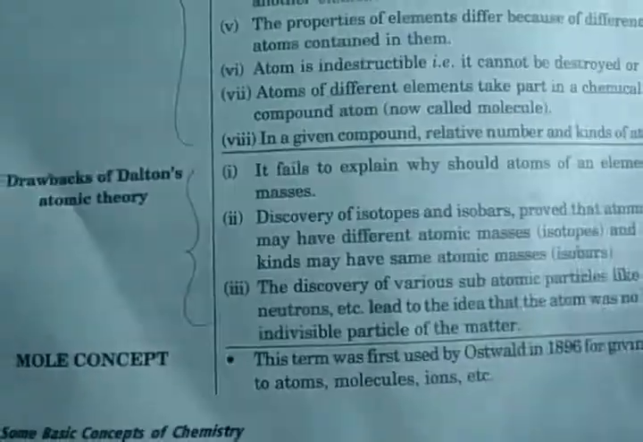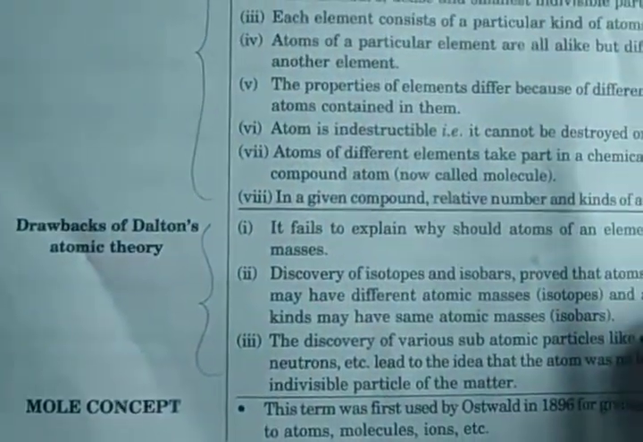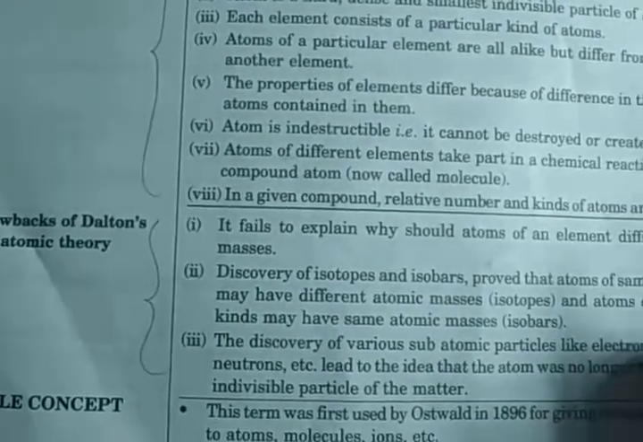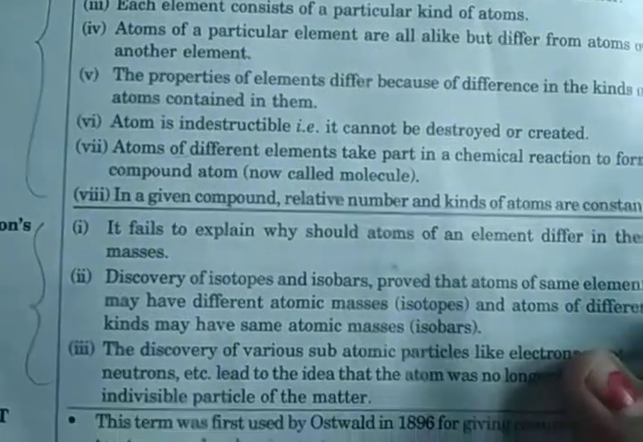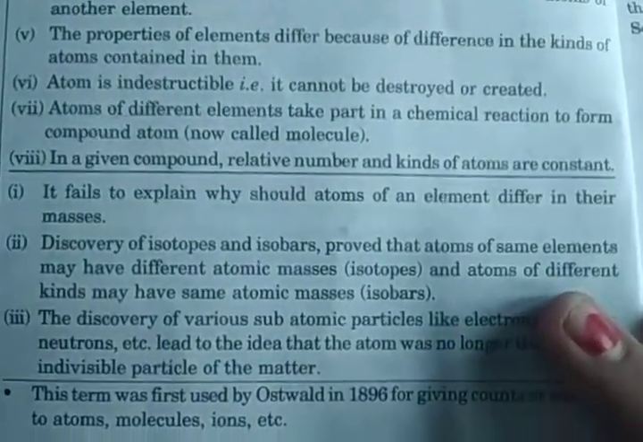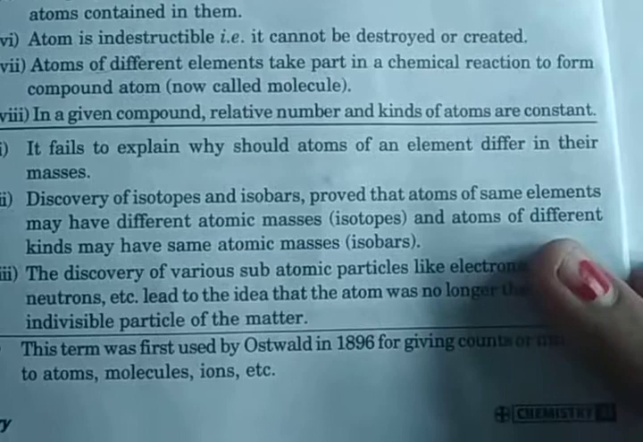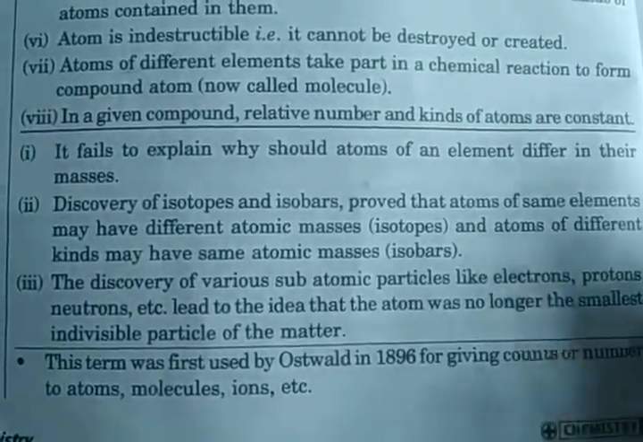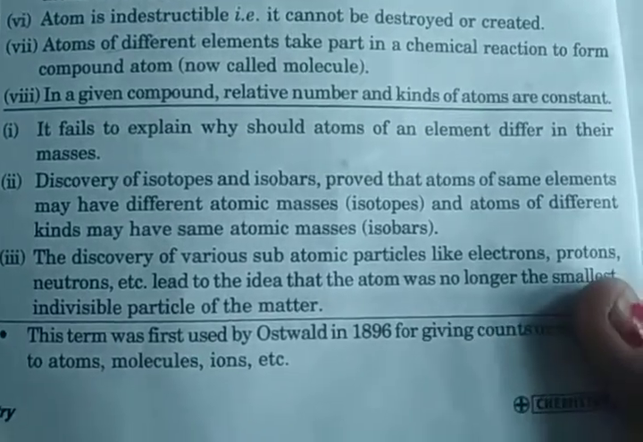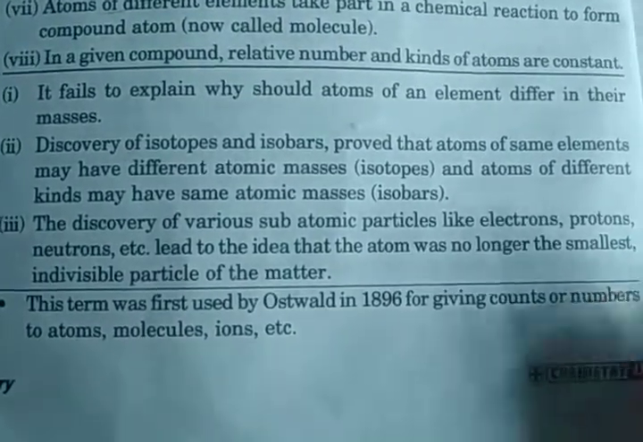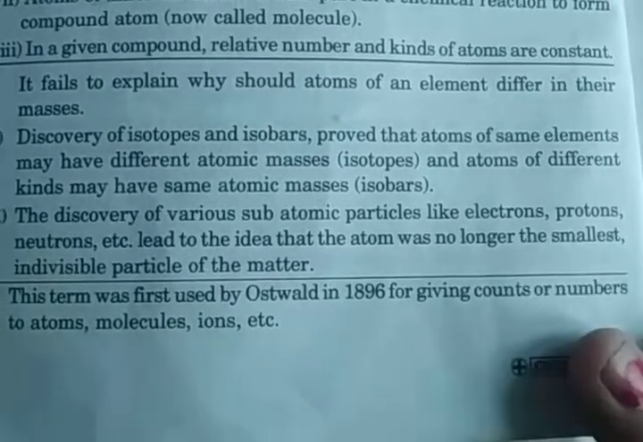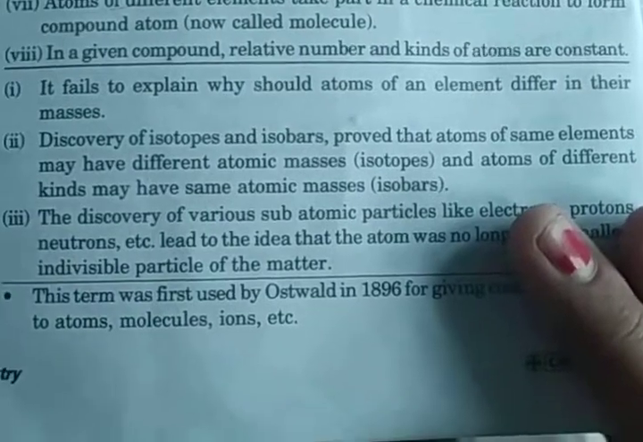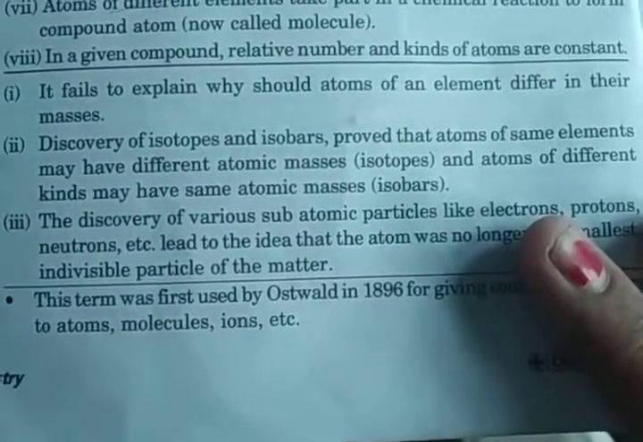Next topic is drawbacks of Dalton's atomic theory. Drawbacks, that means the failing reasons of Dalton's atomic theory. So the first reason is it fails to explain why atoms of an element should differ in their mass. Because hydrogen has a different mass from oxygen, and whenever a water molecule forms, the atomic masses combine into a molecular mass. And the complete mass of water is different from that of another molecule. So it failed to explain why atoms of an element should differ in their masses.